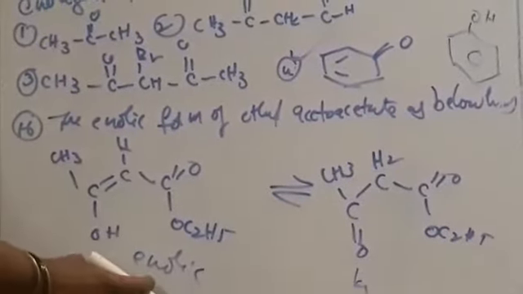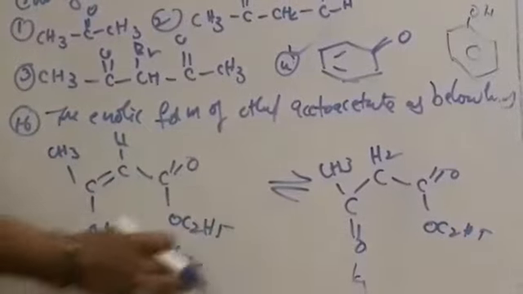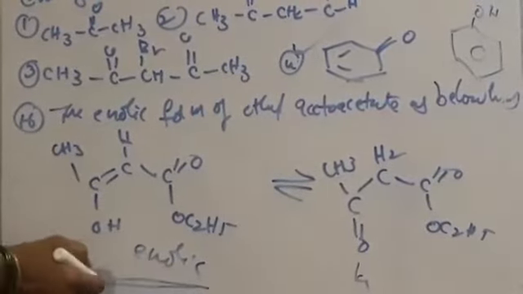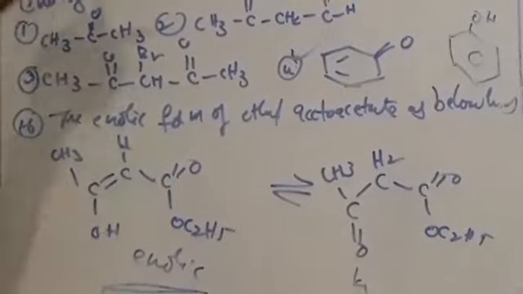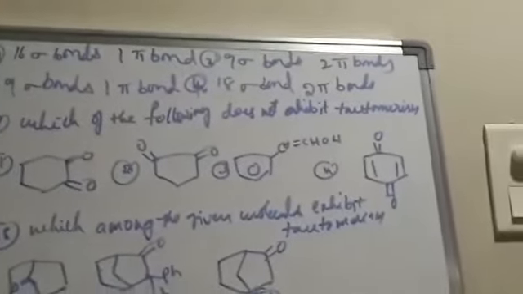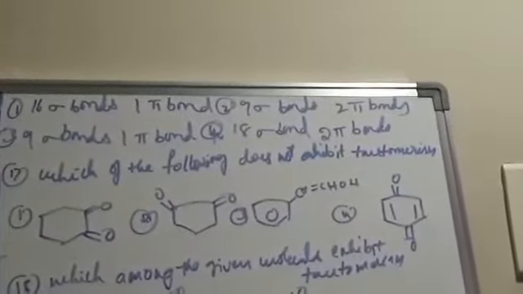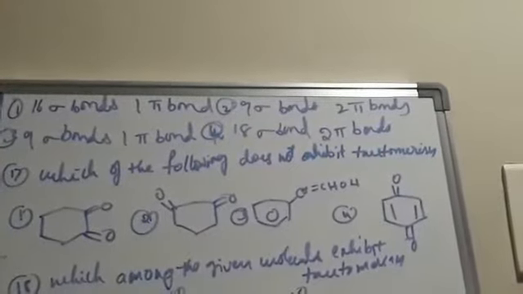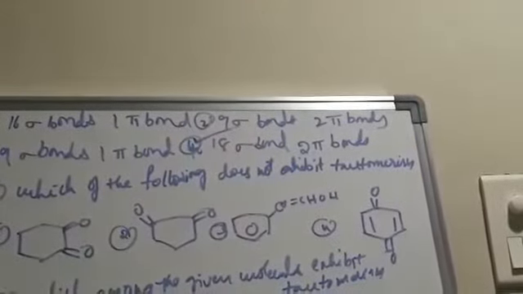See this structure, you can calculate the number of sigma bonds and pi bonds here. This is the enolic form. If you calculate, the number of sigma bonds is 18 and the number of pi bonds is 2. Here different options are given: 16 sigma 1 pi, 9 sigma 2 pi, 9 sigma 1 pi, and 18 sigma and 2 pi bonds. So the enolic form of that compound has 18 sigma bonds and 2 pi bonds.